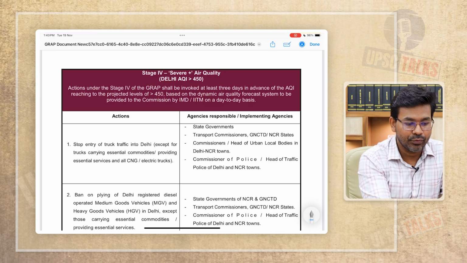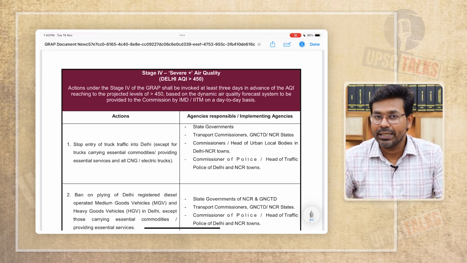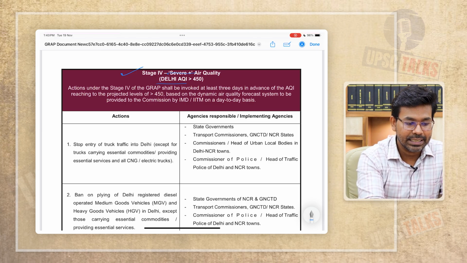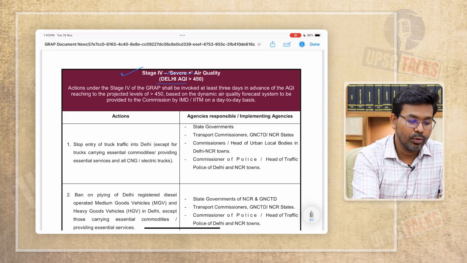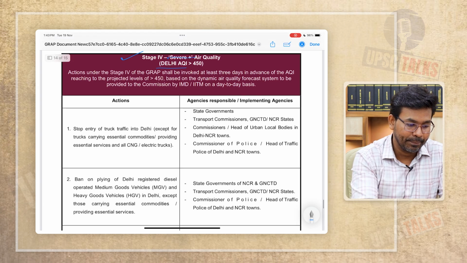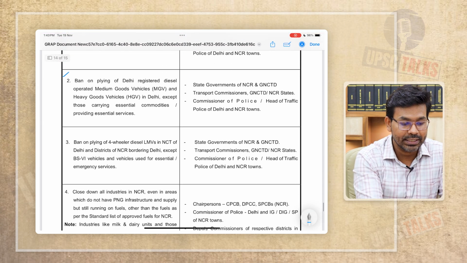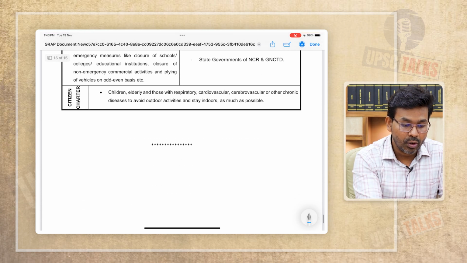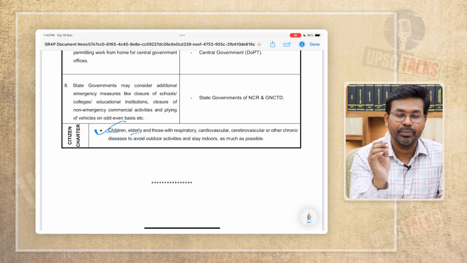So this is stage 4, severe plus air quality. So in Delhi, when the air quality index becomes greater than 450, these are the action points that are recommended, and these are the agencies that are made responsible to implement these action points. Okay, and here also they have mentioned that children, elderly, and those with respiratory, cardiovascular, or cerebrovascular or other chronic diseases should avoid outdoor activities and stay indoors.